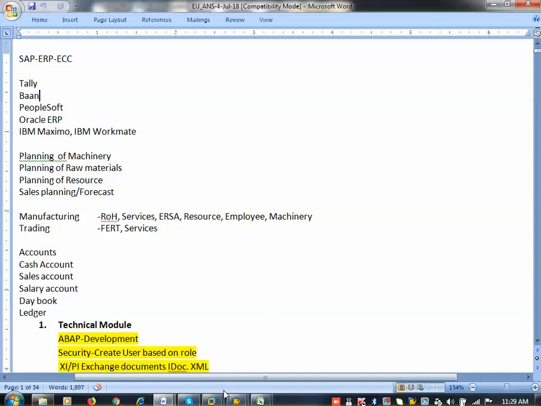If I want to start a business, first I need to identify the name of the company, a fancy name or god's name or father's name or sister's name or wife's name or anything I can maintain. So that is the company. When I finalize the company, then identify the building. That building is also an asset. Once the building is identified, with reference to that address we will register with the government of Karnataka. That is called Goods and Services Tax. So GST has to be registered. Then only we can start.